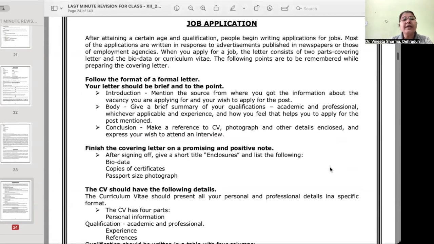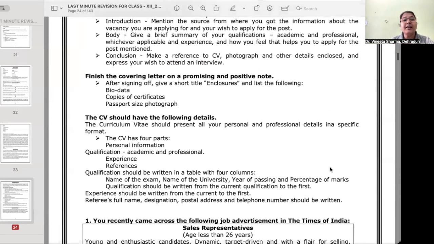Next is job application. Again, look at the format. It has to be written as a letter. Job application always contains two things. One is the covering letter. Then after finishing the covering letter, you sign off with enclosures, in which you write biodata, copies of certificates and passport size photograph. So your letter should be brief and to the point. Introduction, body and conclusion, of course, you will be mentioning that.